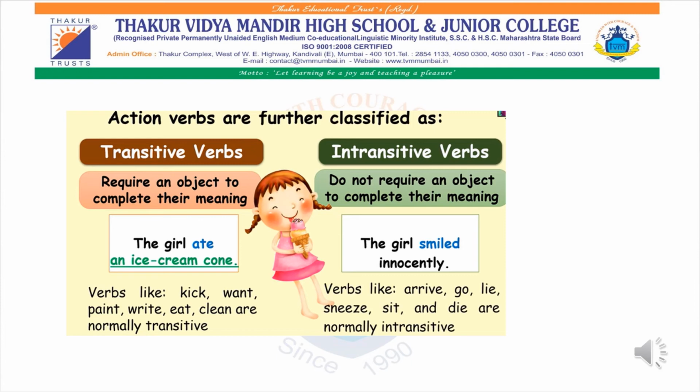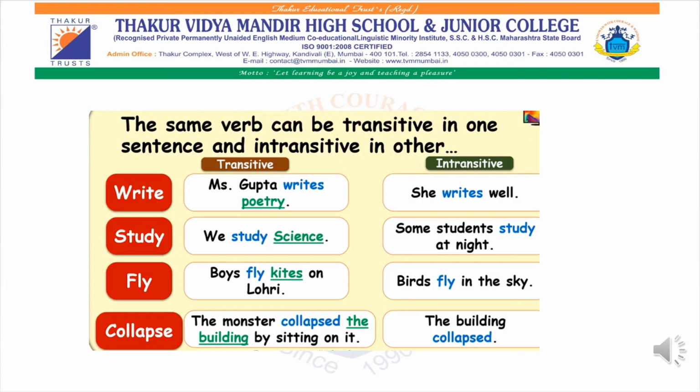A transitive verb always requires an object. It can't stand by itself. It requires an object to complete the meaning, whereas an intransitive verb does not require any object. It can stand by itself. Now here are a few examples. The same verb can be transitive in one sentence and intransitive in another.